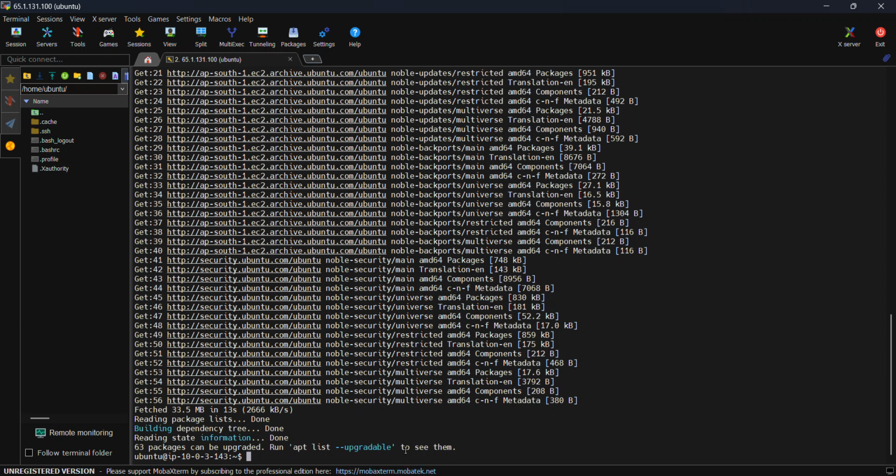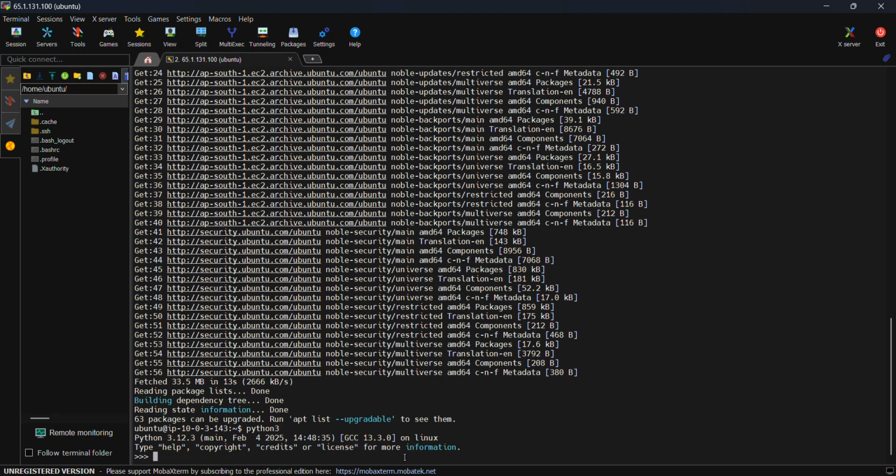Done. Then let me try to expose my Python. If it is installed, it will show where my Python is installed. Python 3, search for it. Okay, it's my latest version. I have Python. I'll exit this terminal.